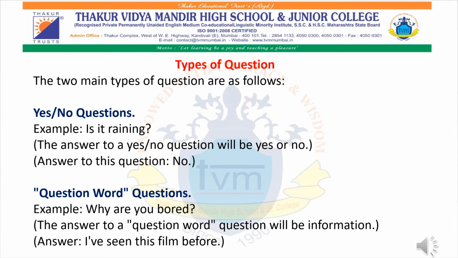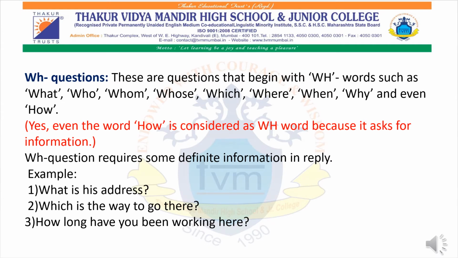And the question word means when we ask a particular question, that opposite person will give us specific information when you ask the question why. We will be studying that in detail and you all will understand it clearly. But remember that in interrogative sentence there are two types of question, either yes or no question, or whenever we ask a question, the opposite person is expected to give answer in detail. Please pay attention over here.